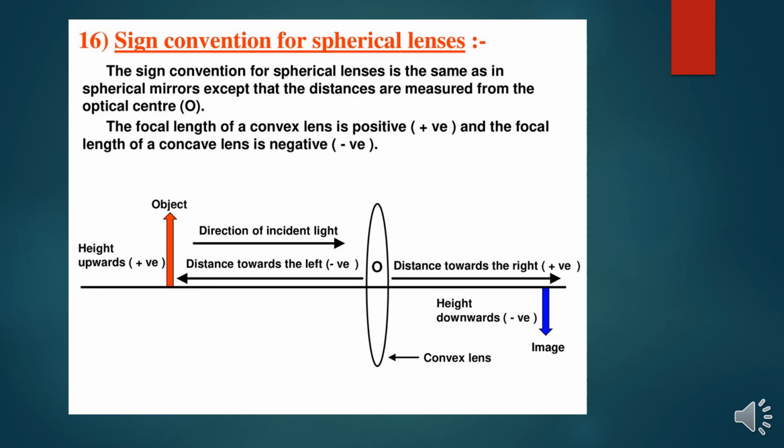So from this point you have to analyze whether the distance is towards left or right. The focal length of the convex lens is positive, and the focal length of the concave lens is negative. Height downwards, when the image is forming on the other side, we should analyze it, and we have to write it with a negative symbol. Okay.